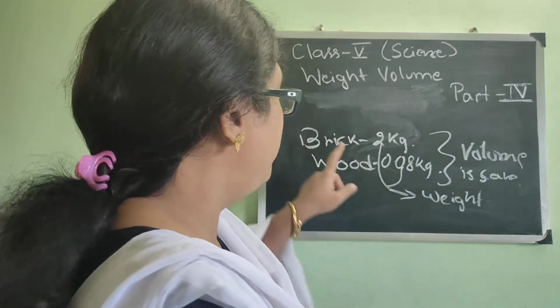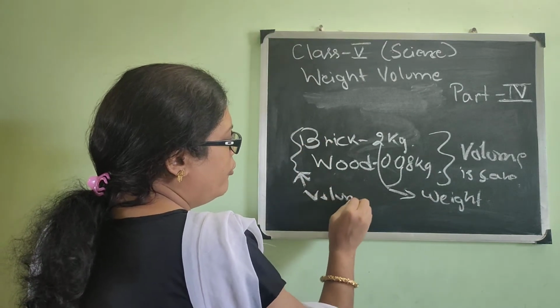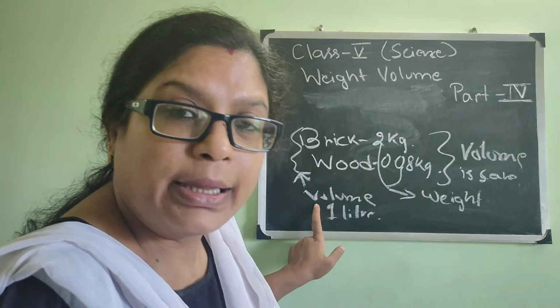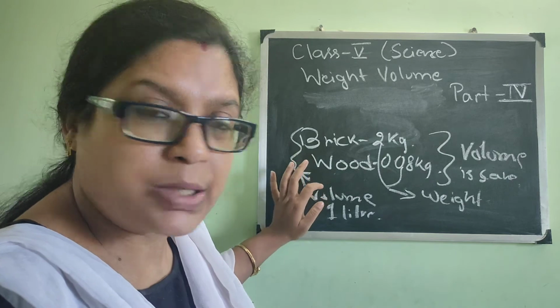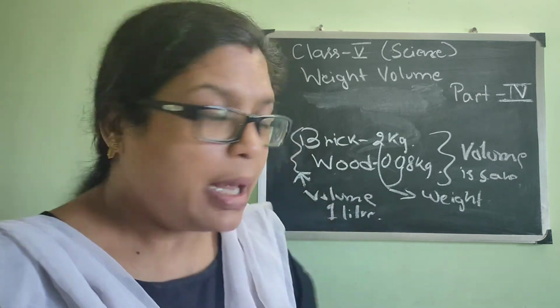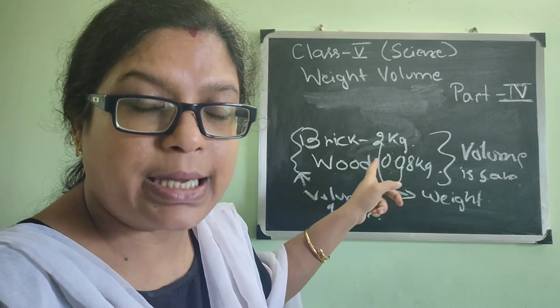The upthrust on both will be equal to the weight of 1 kg, because the volume of the brick and wood is 1 liter. Though the two are of different weight, volume-wise they are the same, so they will displace the same amount of water.